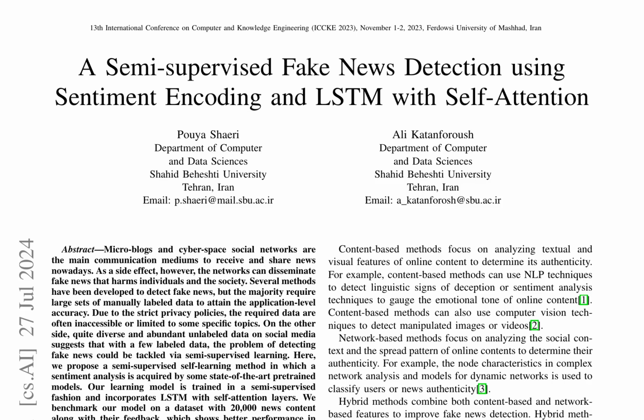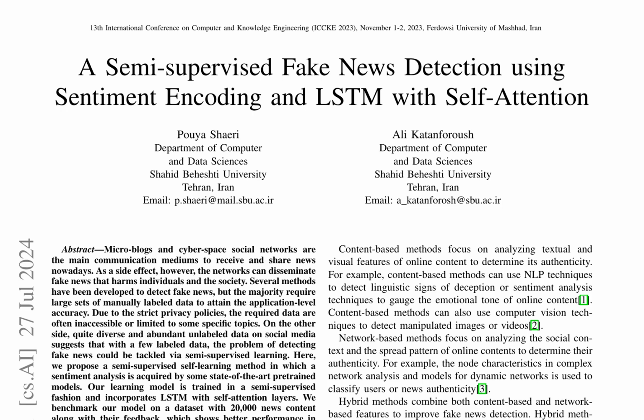The proliferation of fake news on social media platforms has become a significant concern, with far-reaching consequences for individuals and society. The lack of comprehensive and community-based fake news datasets hinders research in this area, and existing datasets are often scarce, unverifiable, and limited to specific topics. Moreover, the high volume and speed of news generation on social media make it challenging to label news items as fake or real in a short period.